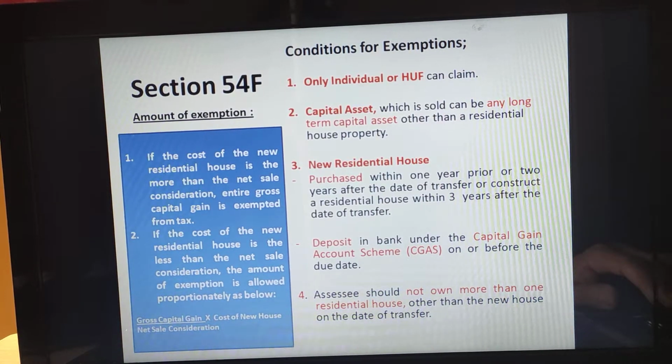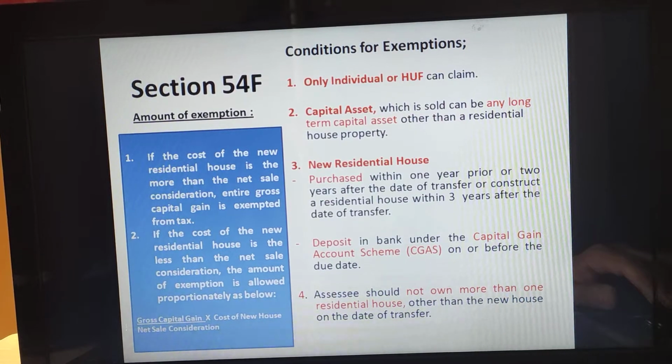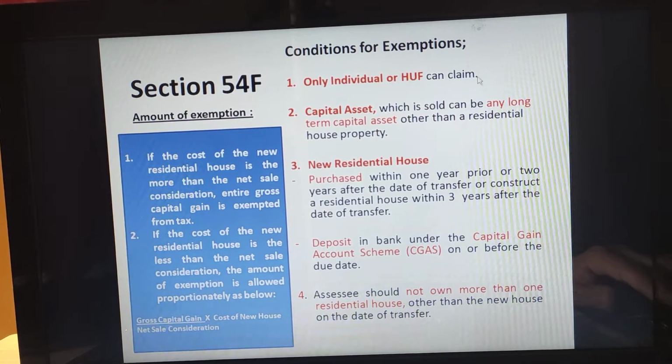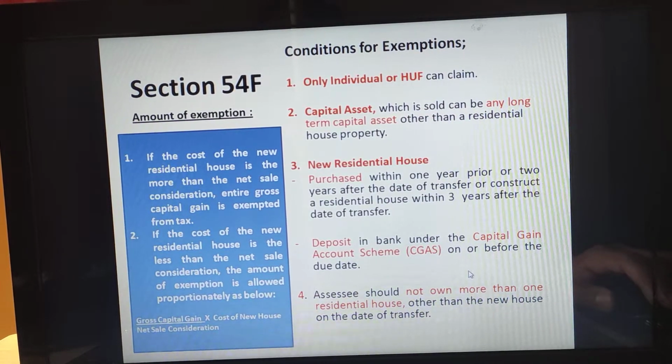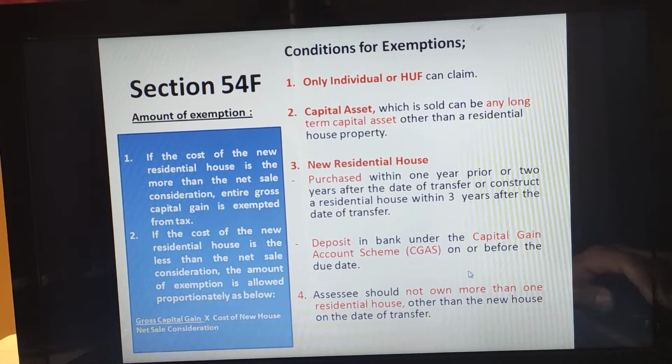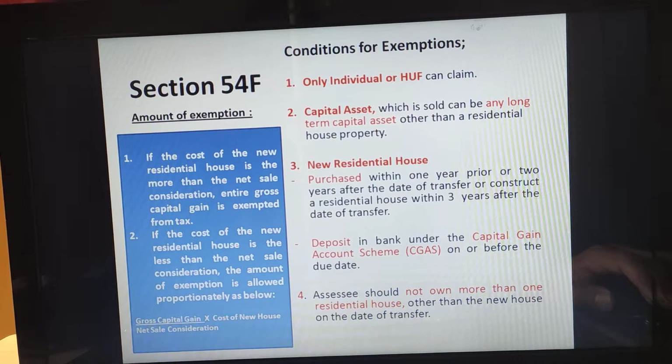house on the date of transfer. So while transferring, he should not have any other residential house. Okay, so these are the 4 conditions you should remember. Importantly, the second and third conditions you should remember so that you will not get confused with section 54.